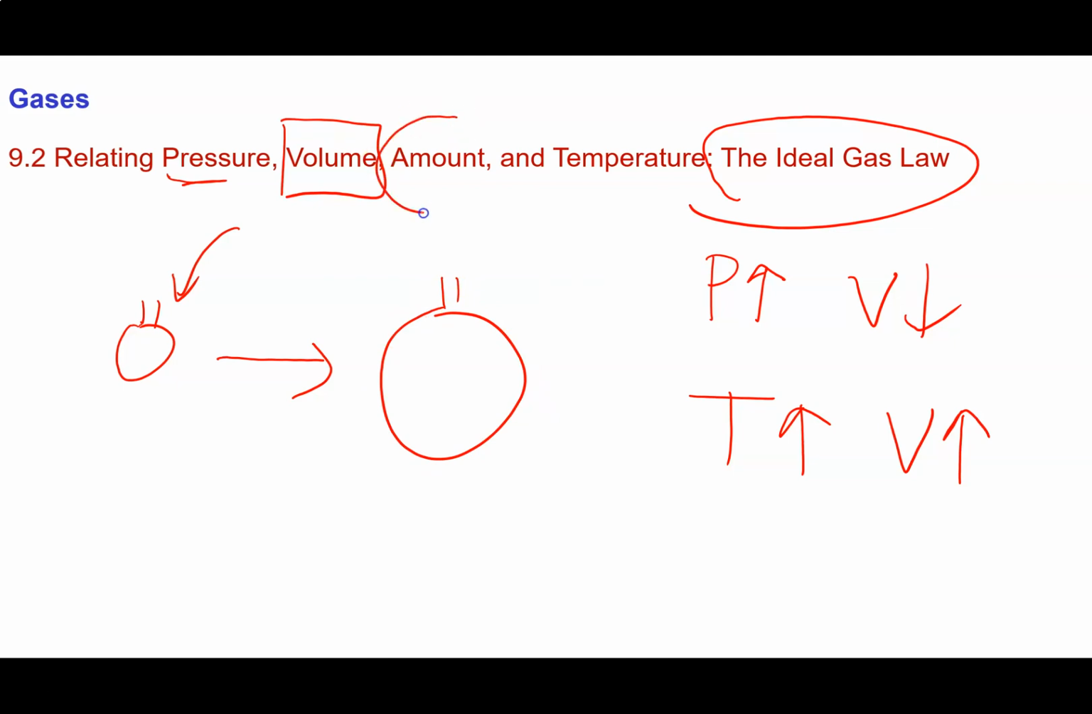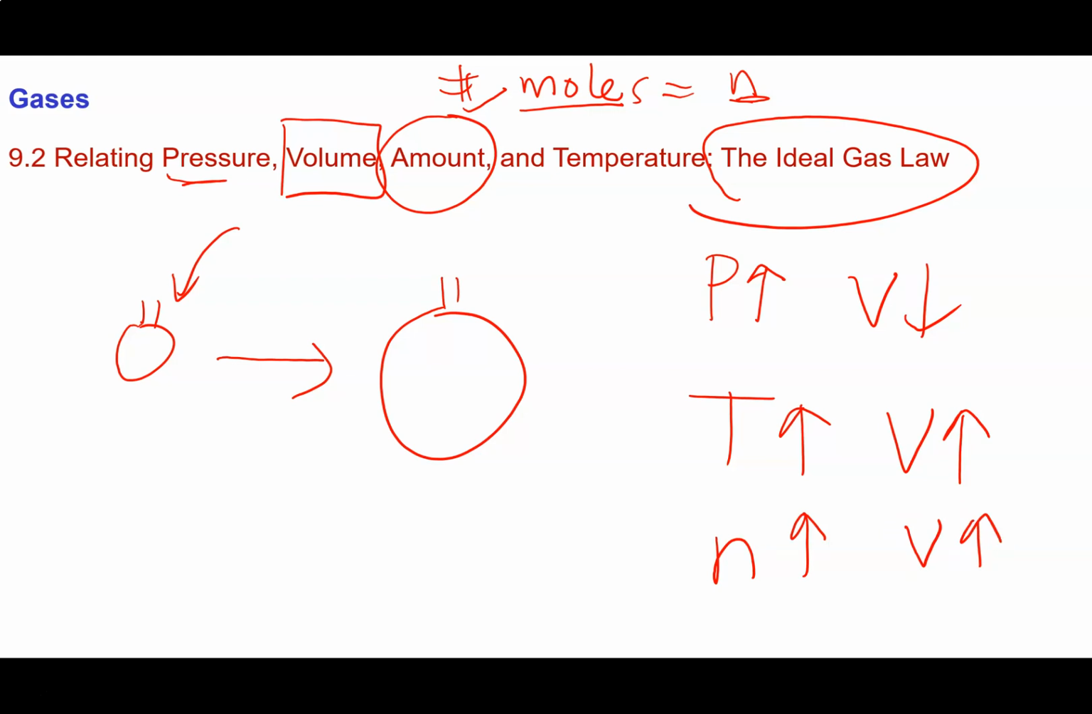So in chemistry, you probably remember that the base unit for amount is the mole. And we indicate the number of moles of something using the symbol lowercase n. So what we're going to say here is, as the number of moles, as the amount of a gas goes up, what happens? Its volume goes up.